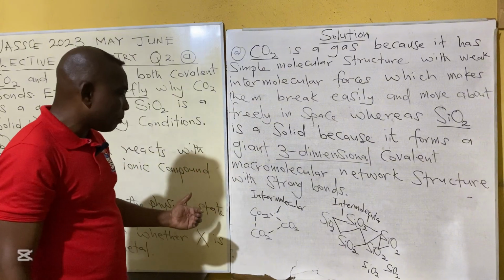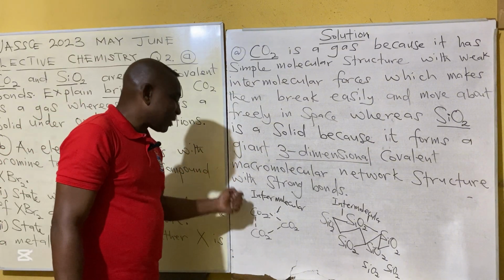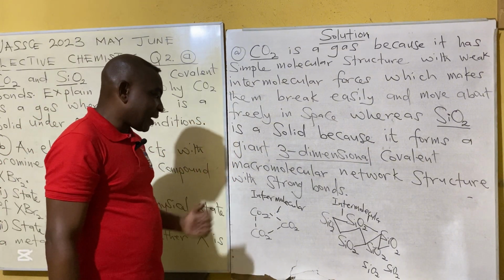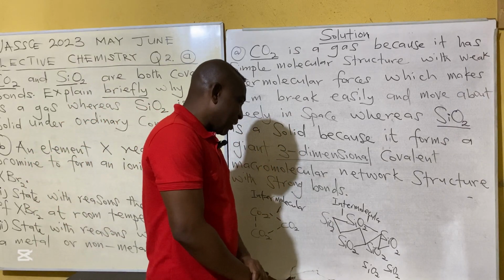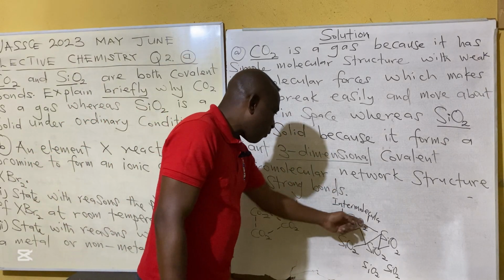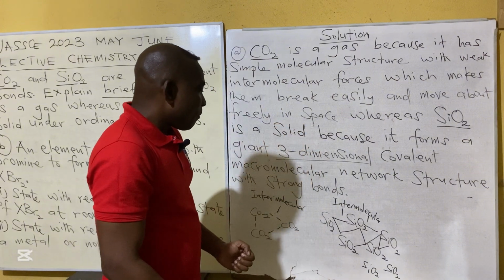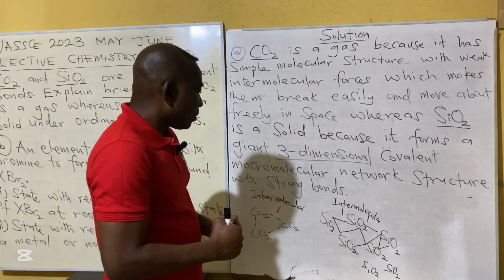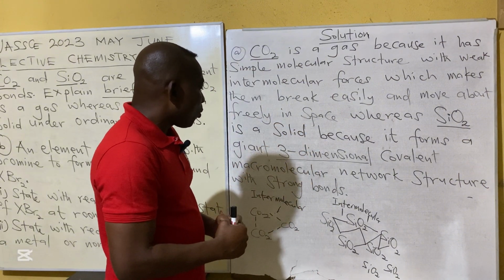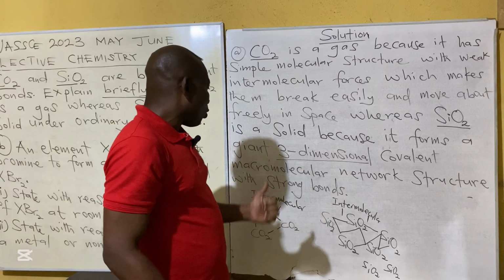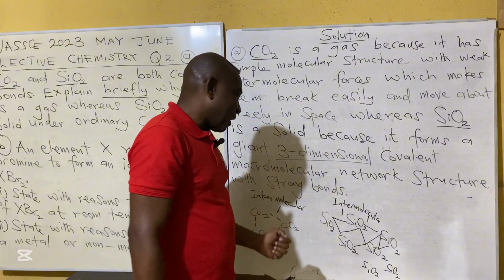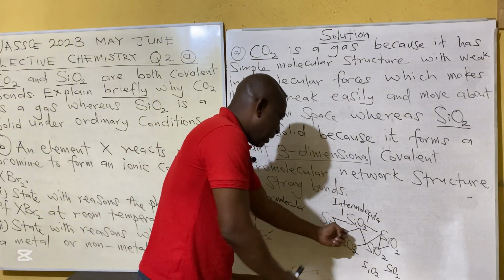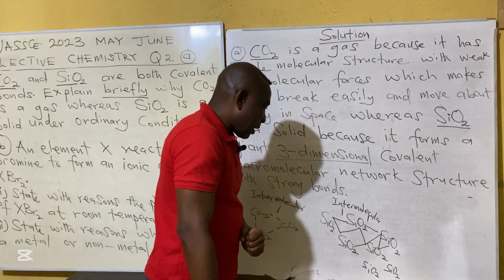That is how come CO2, that is carbon dioxide, is a gas. In the case of silicon dioxide, the forces are very strong and they form what we call a three-dimensional covalent macromolecular network structure. So because of that, it is a solid.